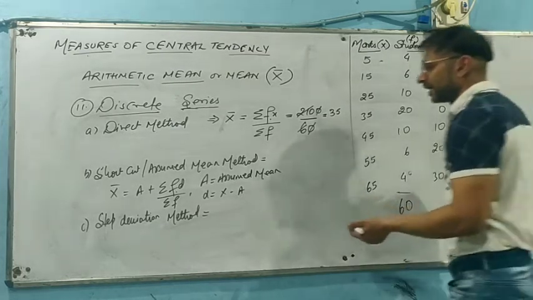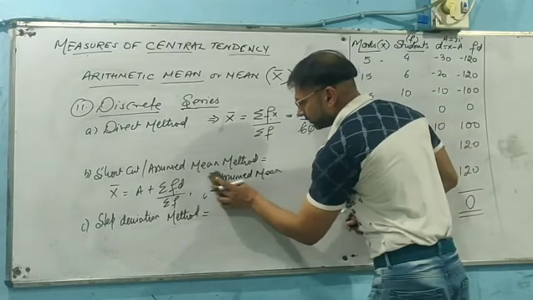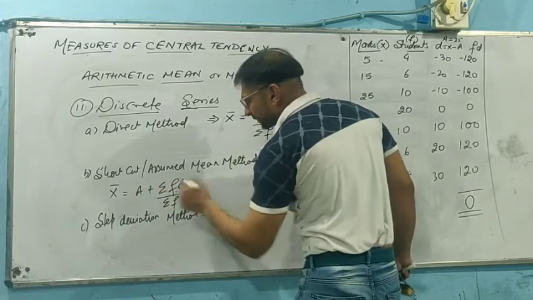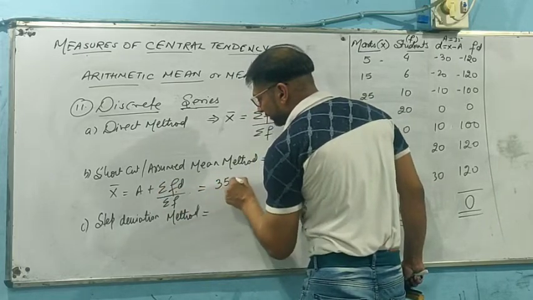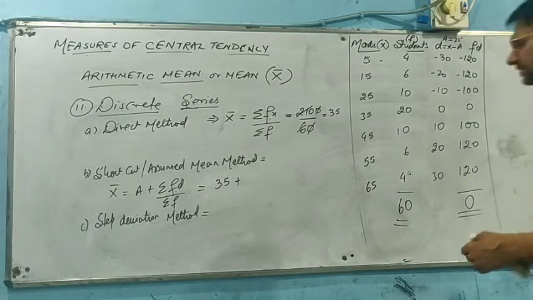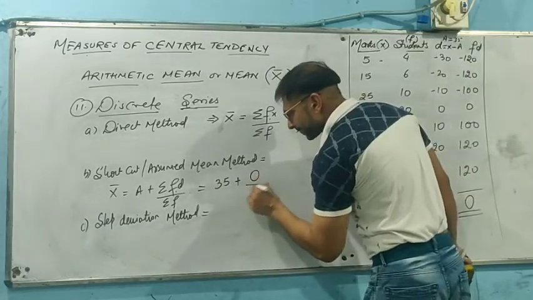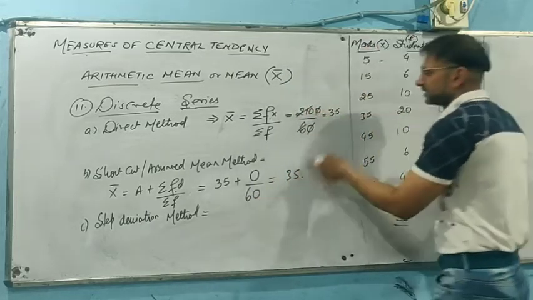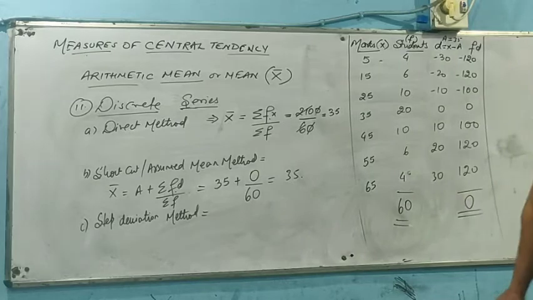Now we place the values in our formula: 35 plus summation fd, which is 0, upon summation f, 60, which gives 35. The answer is the same in front of you.